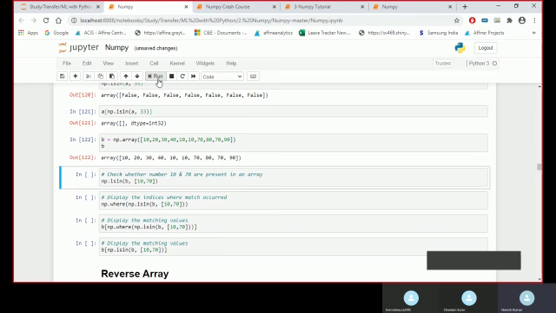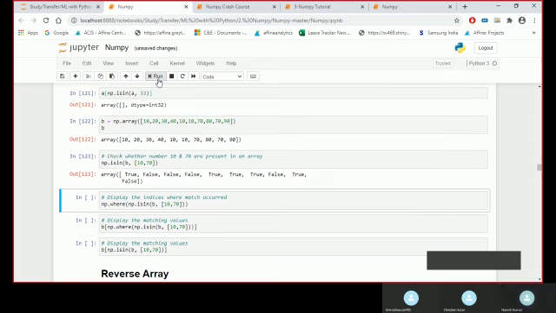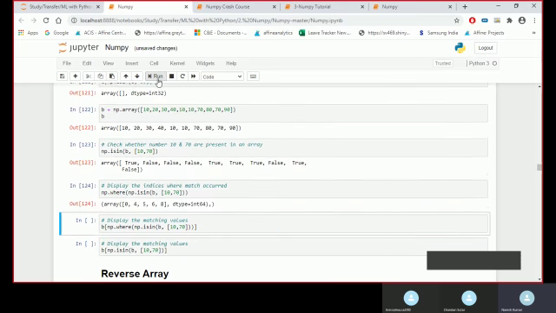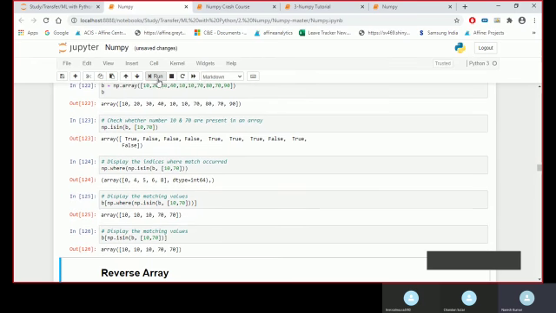Similarly, this is a different example, the same thing.